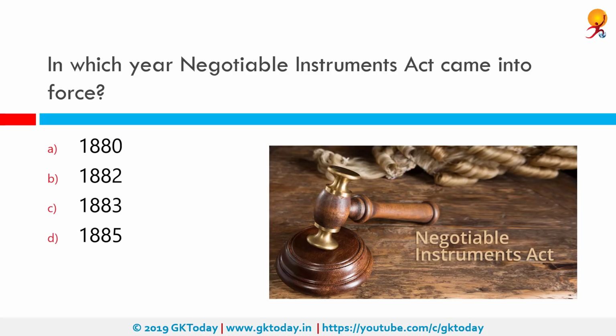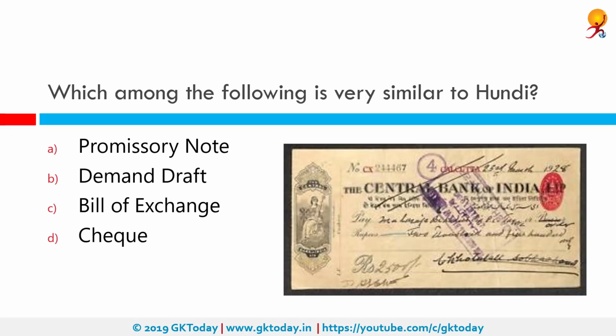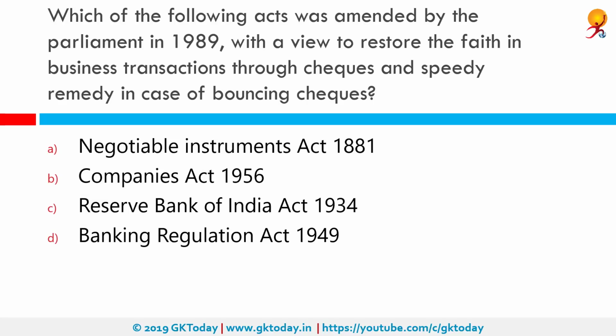In which year Negotiable Instruments Act came into force? Correct answer is 1882. It was passed in 1881 and came into force from March 1st, 1882. Which among the following is very similar to Hundi? Correct answer is Bill of Exchange. So a Hundi is basically a bill of exchange which is written in vernacular language.